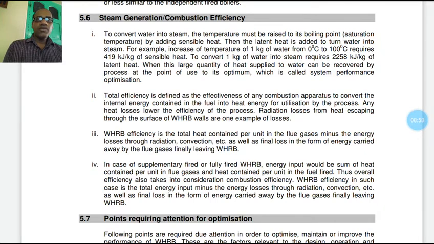Next point, total efficiency is defined as the effectiveness of any combustion apparatus to convert the internal energy contained in the fuel into heat energy for utilization by the processes. Any heat losses lower the efficiency of the processes. Radiation losses from the heat escaping through the surface of waste heat recovery boiler walls are one example of losses.